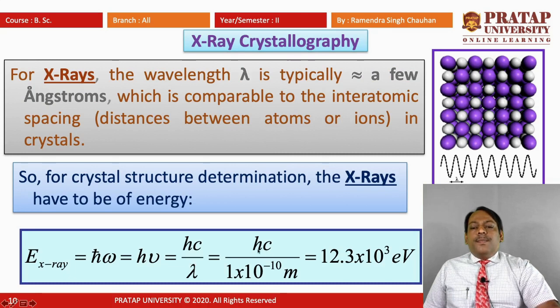We know h is Planck's constant, c is the velocity of light, and for X-rays lambda is of the order of 1 angstrom, that is 1 into 10 raised to power minus 10 meter. So, we will find that the energy is approximately equal to 12.3 into 10 raised to power 3 electron volt.